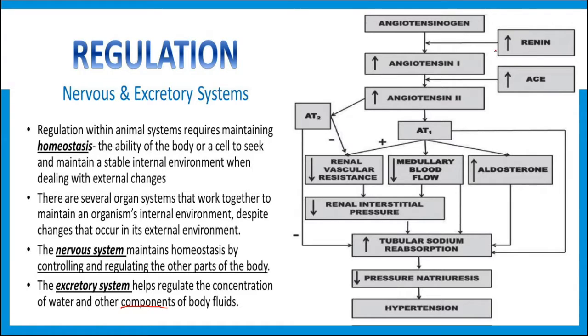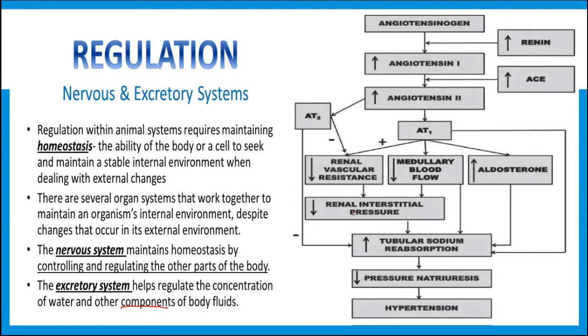When the GFR, that is glomerular filtration rate, falls down, then renin starts secreting, and this renin-angiotensin mechanism will control all these things. In the presence of the hormone renin, angiotensinogen, which is inactive, will be converted into angiotensin 1 and finally into 2. It acts as a vasoconstrictor as well as stimulates the adrenal cortex to secrete aldosterone.